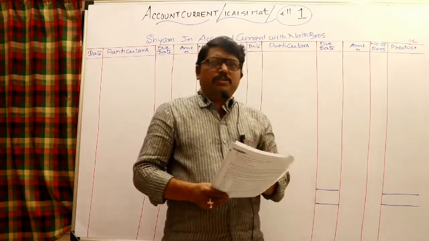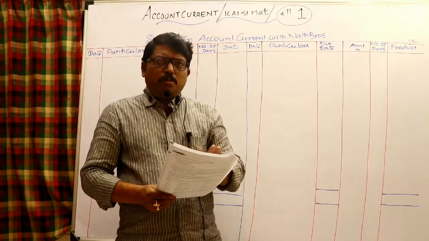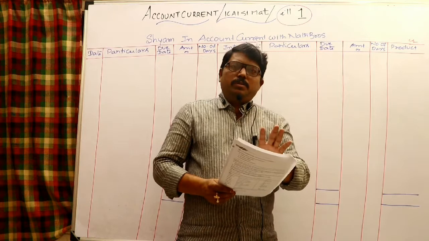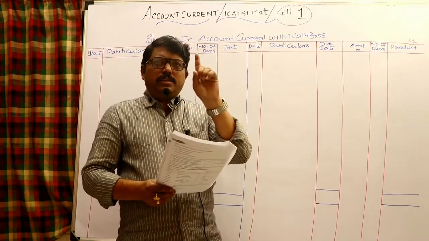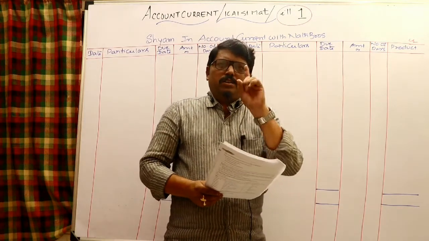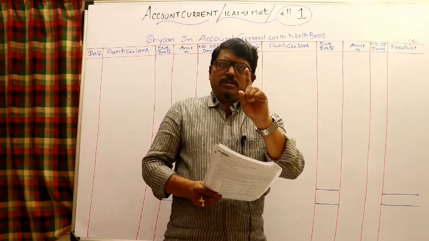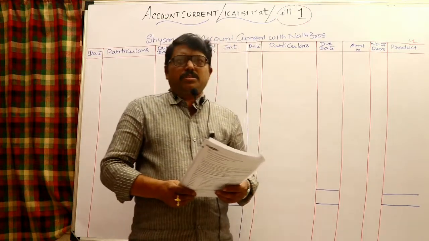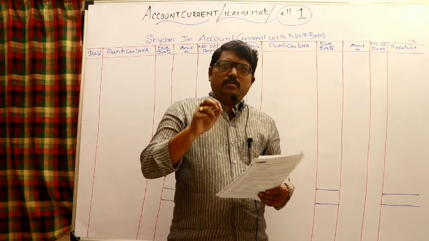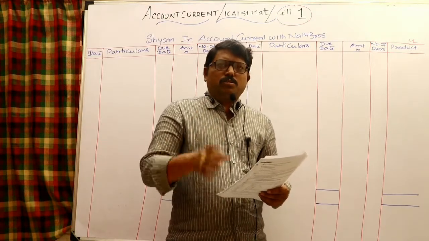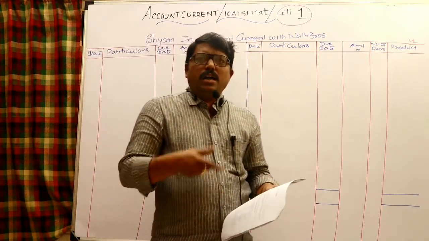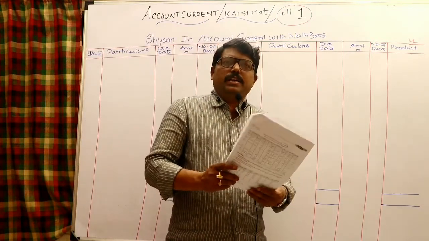Anyhow, in the first sum we can go for the interest table method as well as the products method. Interest table method means you have to calculate interest for every transaction, whereas for the products method you have to calculate interest only once. In the first sum I will explain both ways, the interest table method and the products method. First let us go to the interest table method, if the table is available; otherwise you have to calculate interest for every transaction separately.